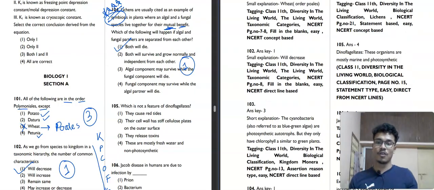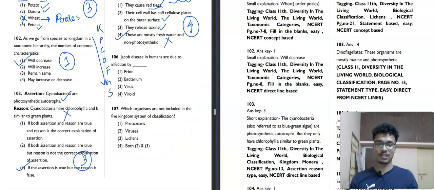What it is saying, which is not a feature of dinoflagellates. They cause red tides. Absolutely they cause red tides. Their cell wall has a stiff cellulosic plate on the outer surface. It is absolutely correct. They release toxins. It is correct. That's why you can see that this red tide is somewhat dangerous. They are mostly freshwater and non-photosynthetic. No, this is absolutely wrong. Have you seen dinoflagellates in your pond? No, you don't. These organisms are mostly marine and photosynthetic. So the fourth option is our correct answer.